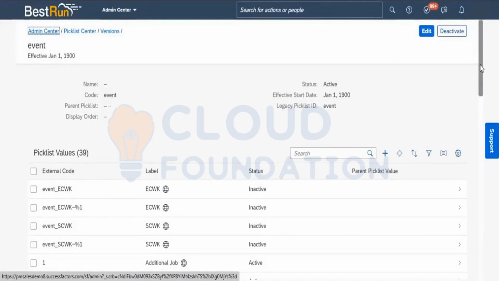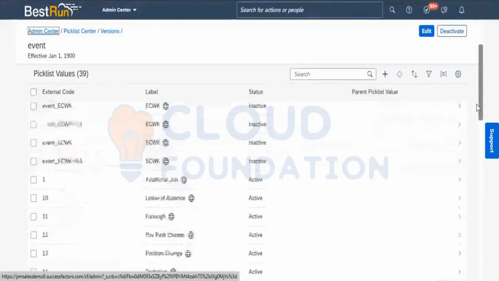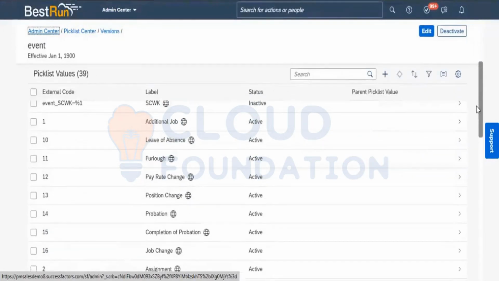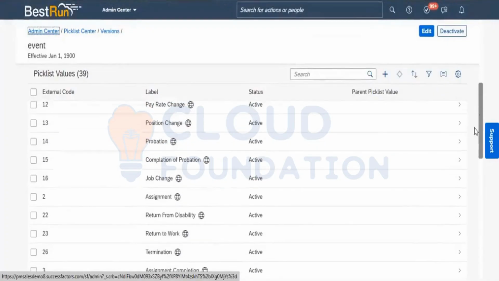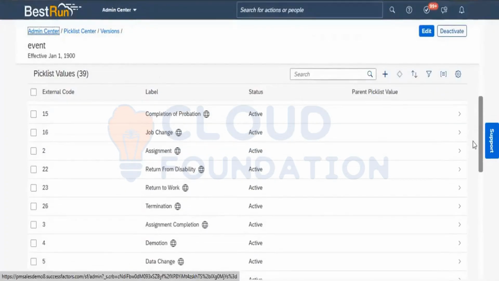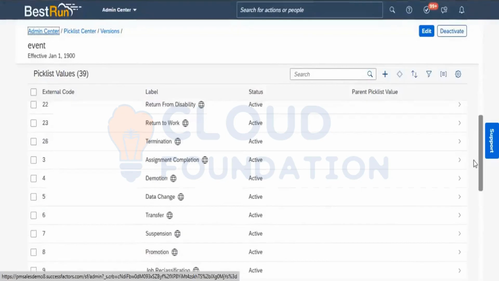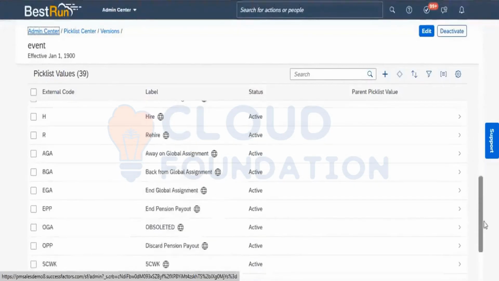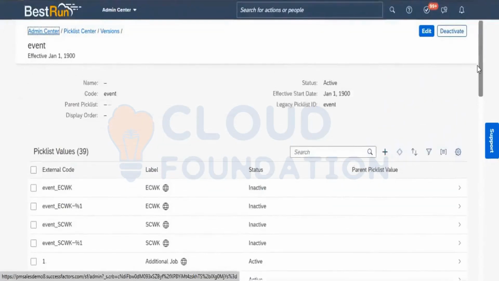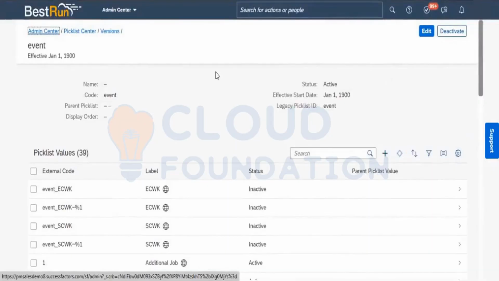And you can see the list of event values shown here. All these are the standard events. We can copy, change the label and so on, but this is the standard one.